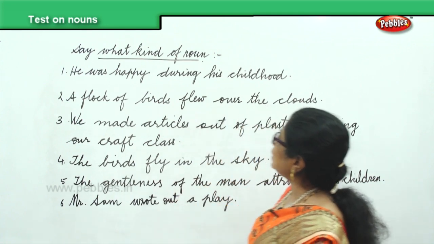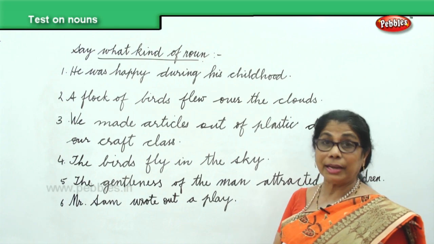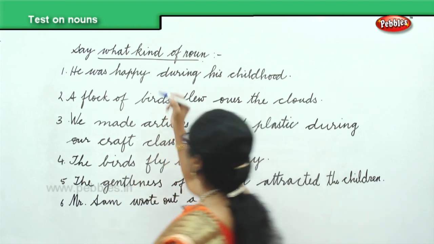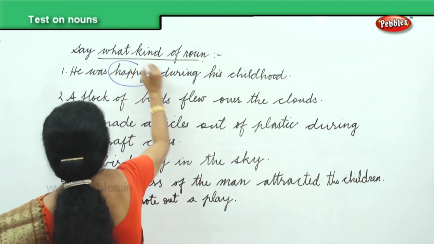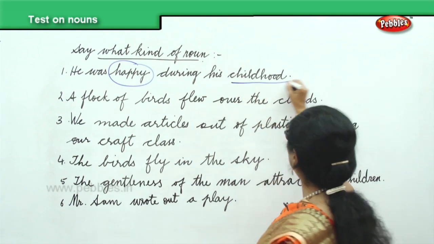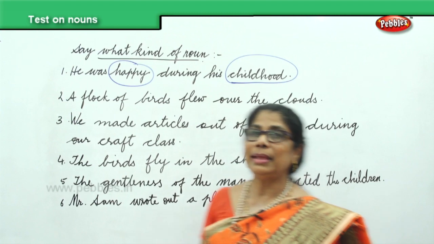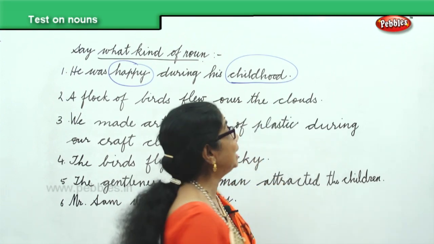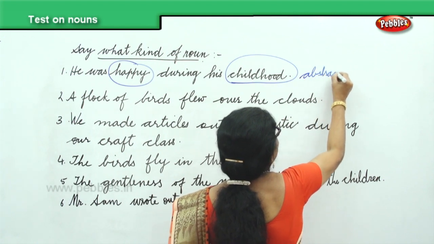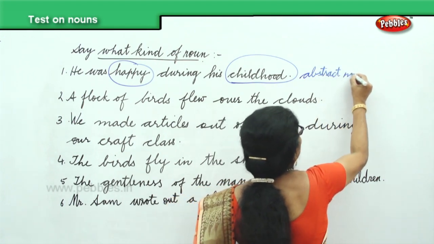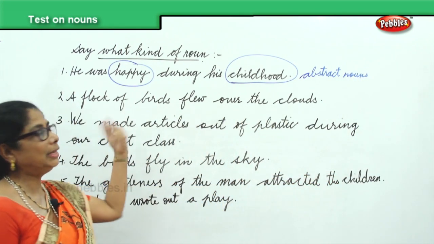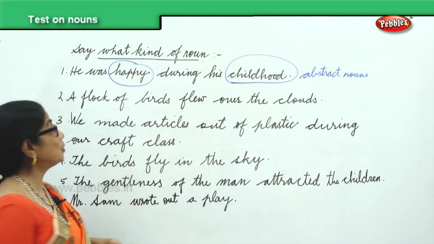Now, he was happy during his childhood. So we have here happy. Can you look at happiness? Touch, no. He was happy during his childhood. Both the words happy and childhood, what are they? Abstract noun. That is an abstract noun. So we learn to identify. We know at one look, happy, childhood, all these are abstract nouns.